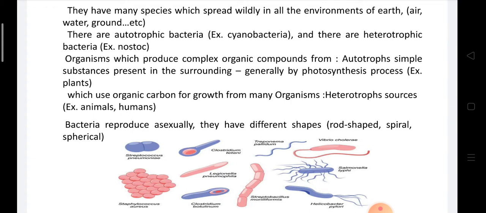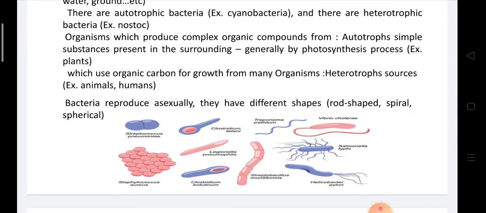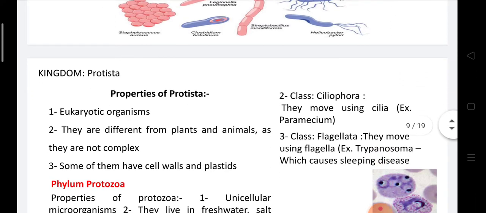Autotrophs can use simple substances to produce complex organic compounds. Heterotrophic bacteria can use organic carbon or complex substances from the surrounding environment and degrade them to simple ones. Bacteria reproduce asexually by binary fission, and they have different shapes like rod, spiral, and spherical.